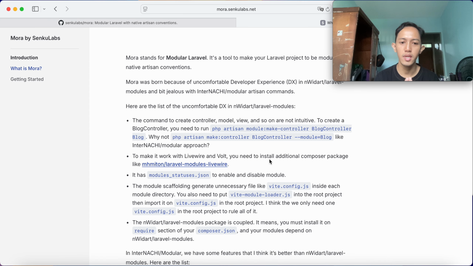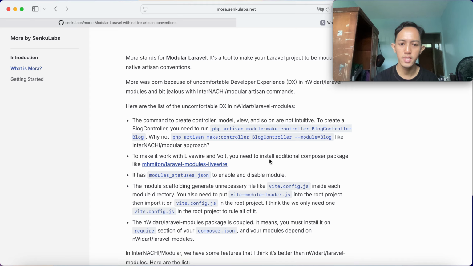And the second is that to make it work with Livewire Volt, you also need to install an additional Composer package like mhmiton/laravel-modules-livewire. It also has modules_statuses.json to enable and disable modules, which I don't really like. I will tell you what's the better approach in this version of Mora.